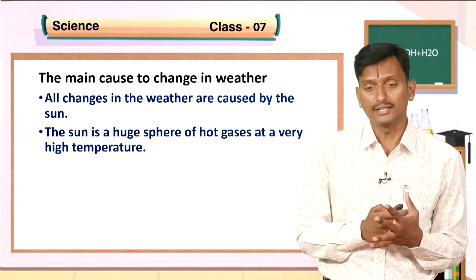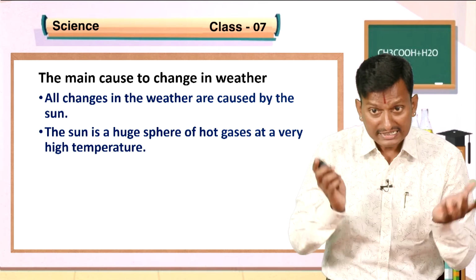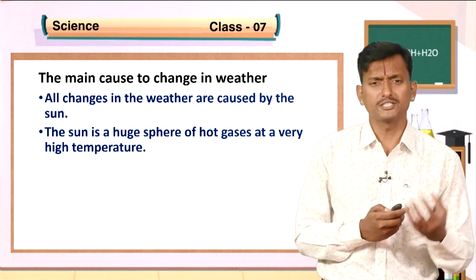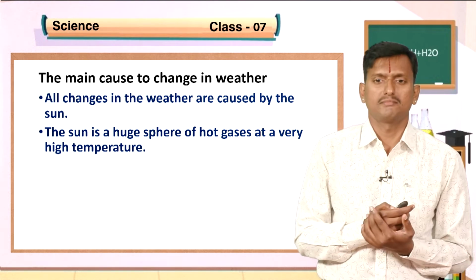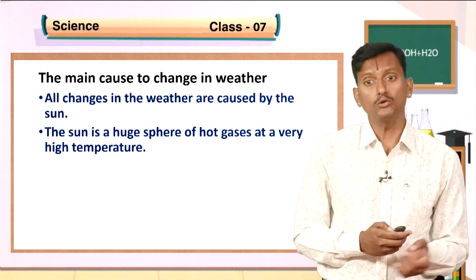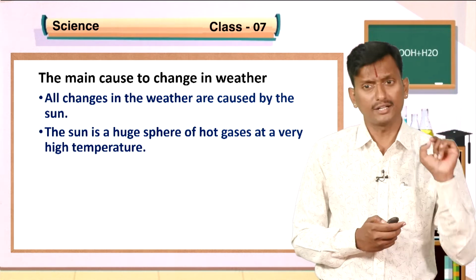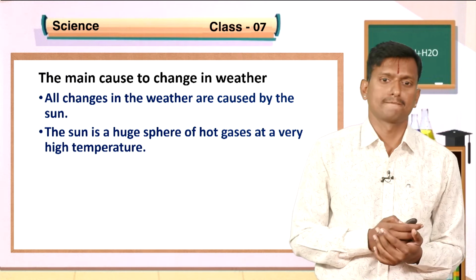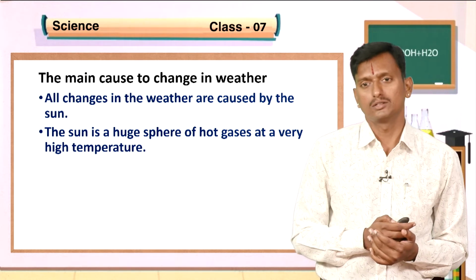We cannot see the sun clearly because it is such a huge hot mass. It's also dangerous to look at the sun for a long time, so please don't do that.